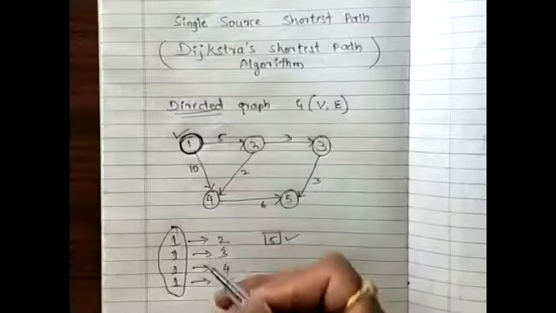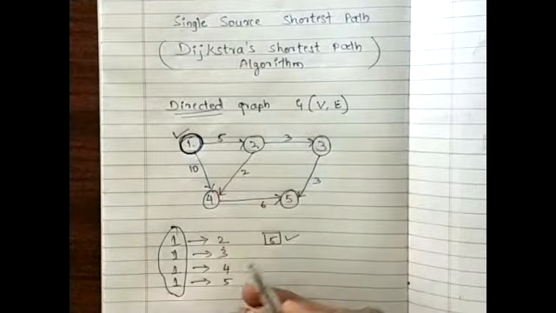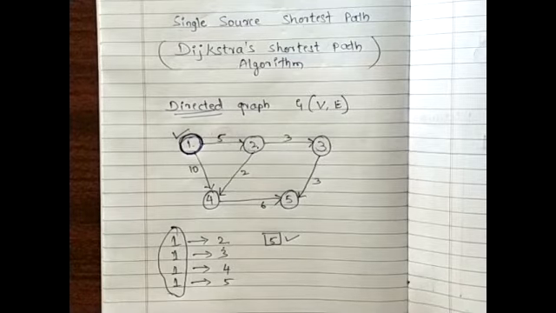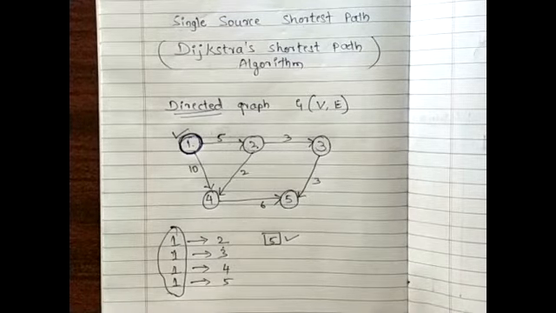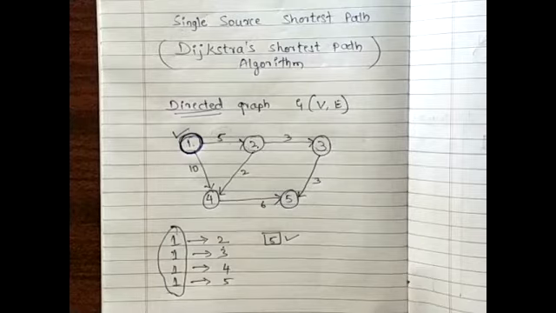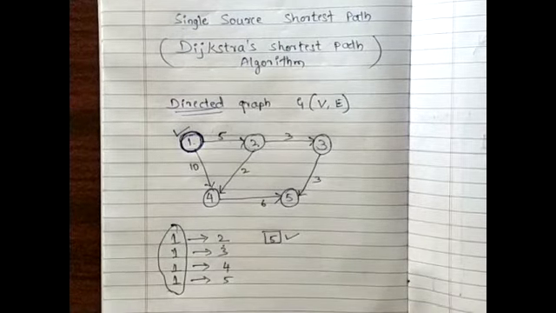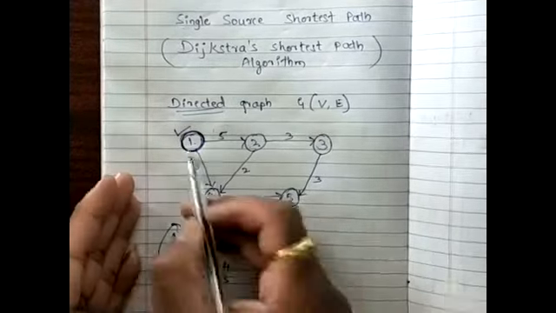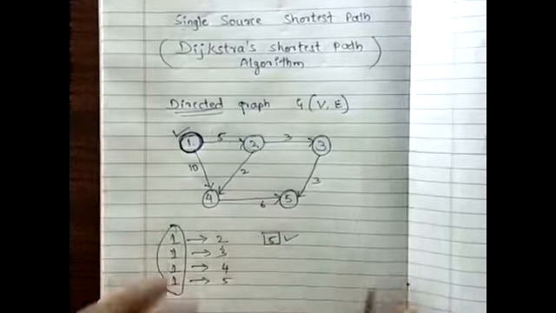Yes, sir. Okay, now I want to travel from vertex 1 to vertex 3. How many different paths are available here? Can you look into the diagram and try to answer? How many different paths are available? One, sir. Only one. Is there a direct path? That is, directly from vertex 1 to vertex 3, can I go directly? No, sir.